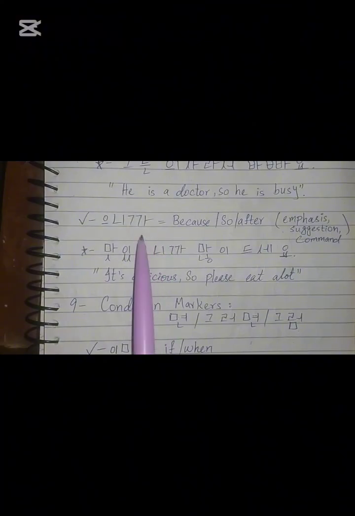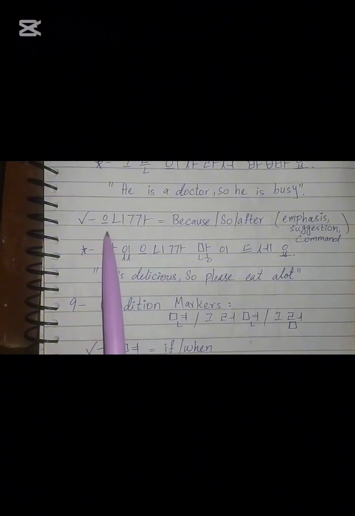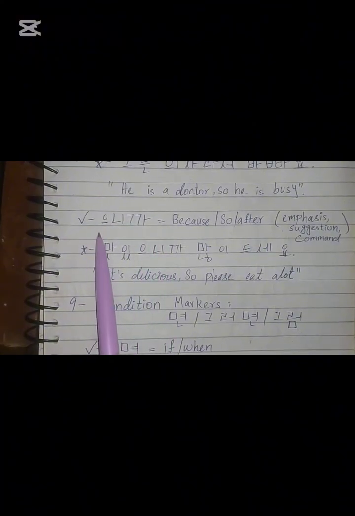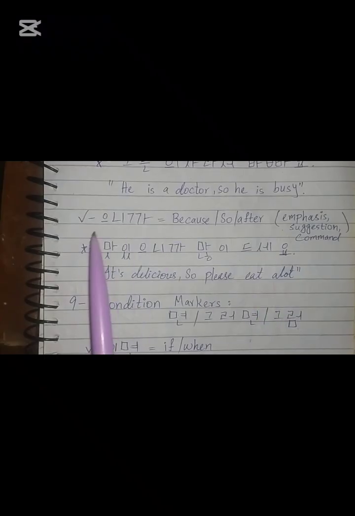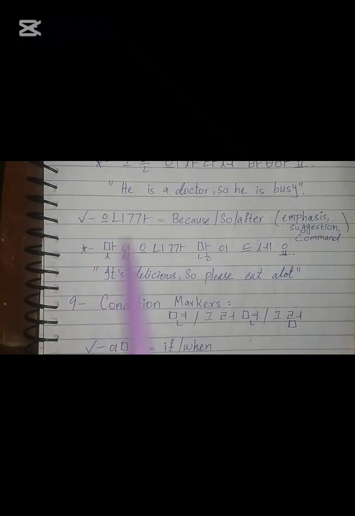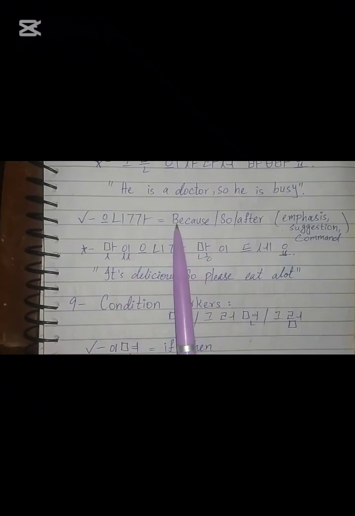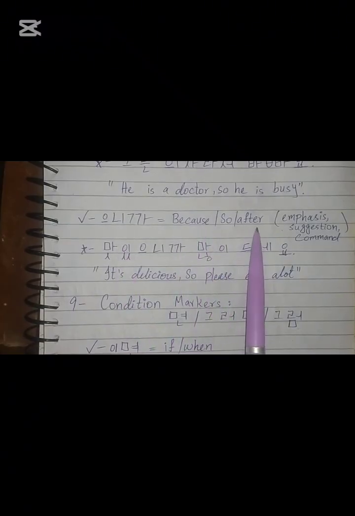Now up next we have 니까. Basically it's the same: whenever it ends with a consonant, we use 으니까, and whenever it ends with a vowel, we use 니까. It's just as simple as that. It means because, so, and after.